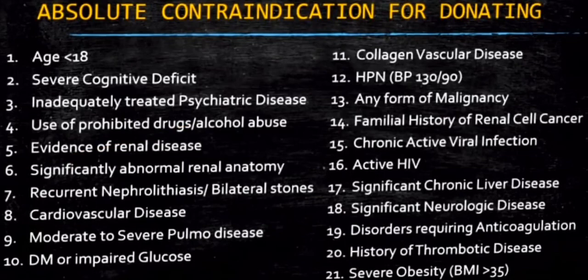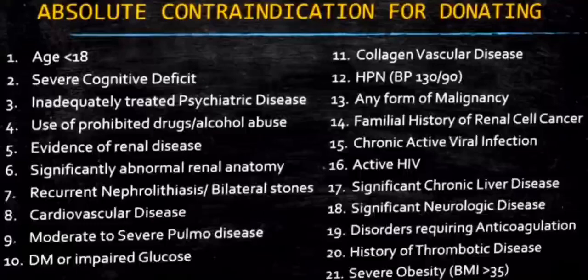For donating, the contraindications are age lesser than 18 years, severe cognitive deficit, inadequately treated psychiatric disease, use of prohibited drugs, alcohol abuse, evidence of renal disease, significantly abnormal renal anatomy, recurrent nephrolithiasis, bilateral stones, cardiovascular disease, moderate to severe pulmonary disease, DM or impaired glucose, collagen vascular disease, hypertension with BP 130/90, any form of malignancy, familial history of renal cancer, chronic active viral infection, active HIV, significant chronic liver disease, significant neurologic disease, disorders requiring anticoagulation, history of thrombotic disease, and severe obesity, BMI greater than 35.